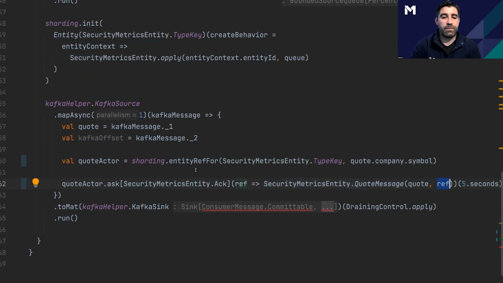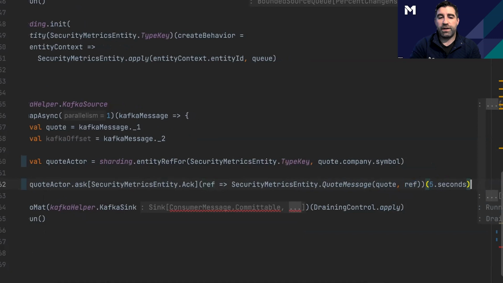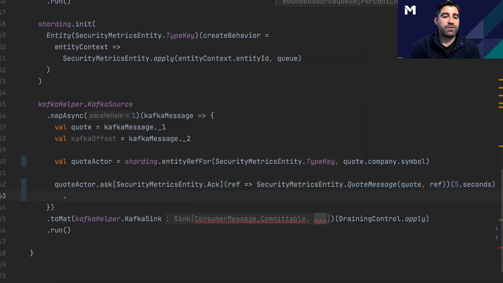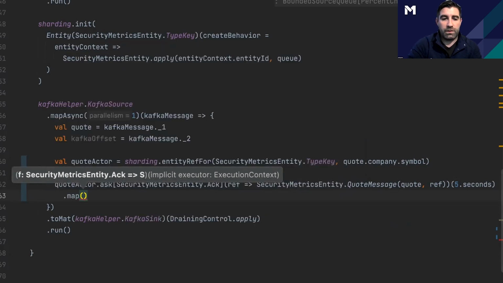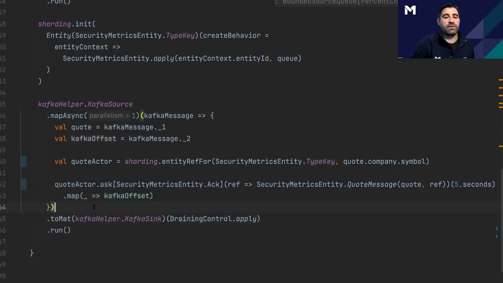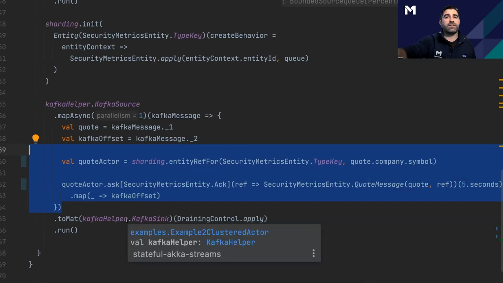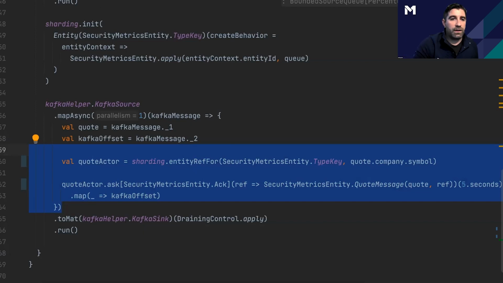It's very, very simple and easy to do. And actors are great ways to build applications. And so that returns a specific future. And down here in this Kafka sink, we want to give it back the Kafka offset. So now, after this actor successfully finishes processing this message, we're just going to send that offset back to Kafka, and then we'll be done. And so that is all we had to do to send a message to an actor.